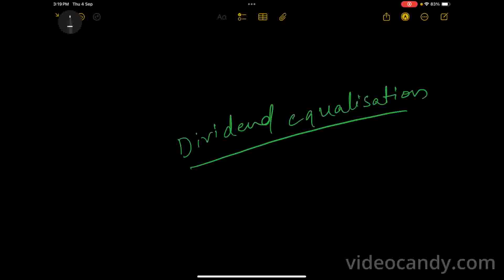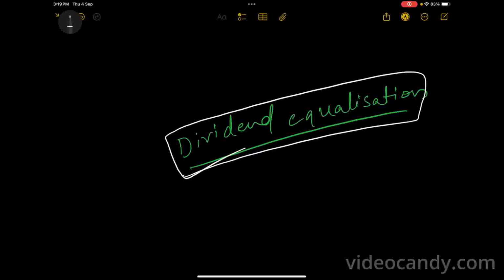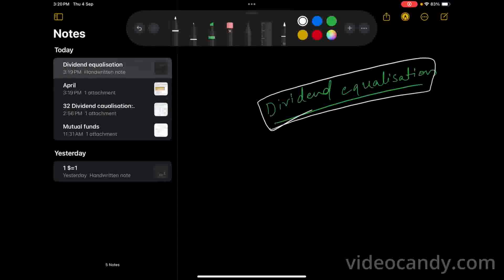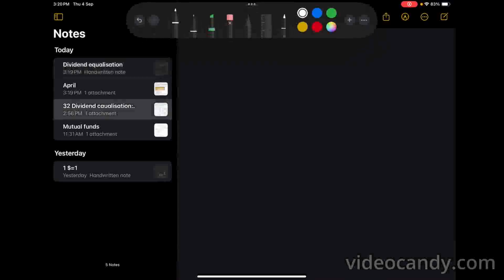Welcome back. Our next topic is dividend equalization, which is also from mutual funds. What is dividend equalization? Yesterday we discussed that. Now we can see what this dividend equalization is once again.